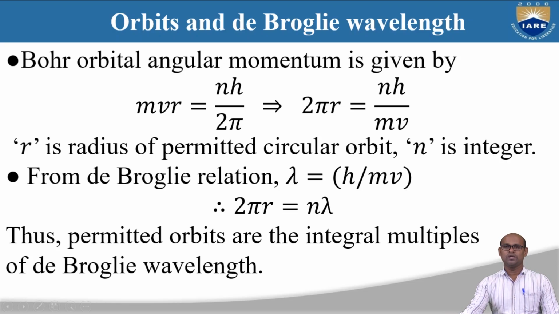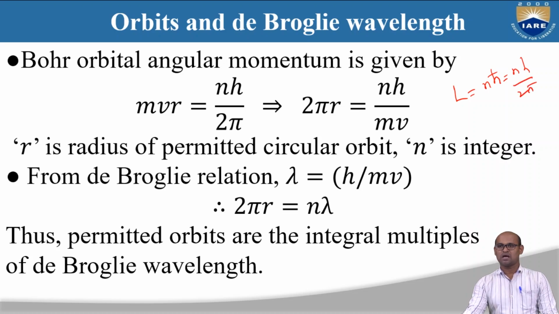Using this de Broglie hypothesis, we can explain why only certain orbitals exist. Why not many orbitals? In Bohr's atomic model, he said that the angular momentum is quantized. That means angular momentum L is equal to nh bar, or nh by 2 pi. So that is what Niels Bohr used in his atomic model.